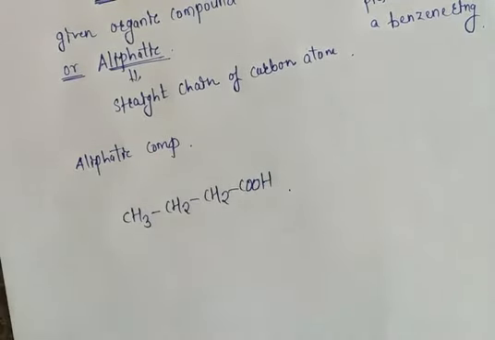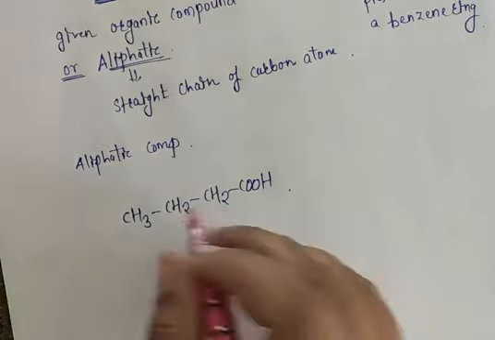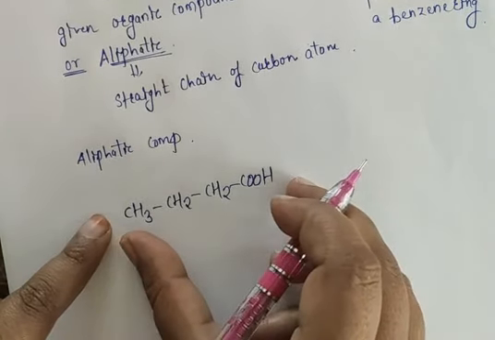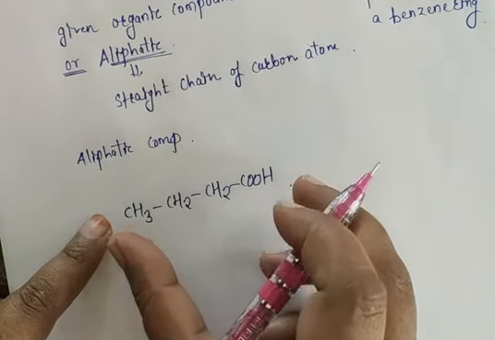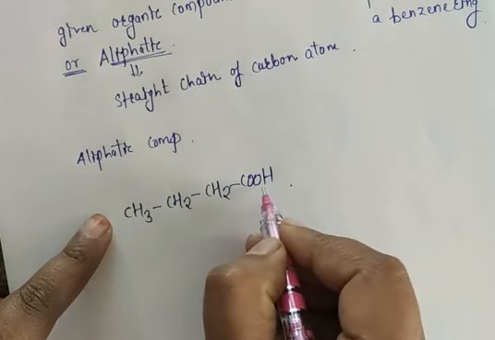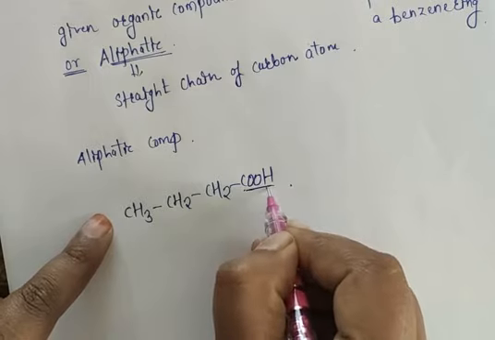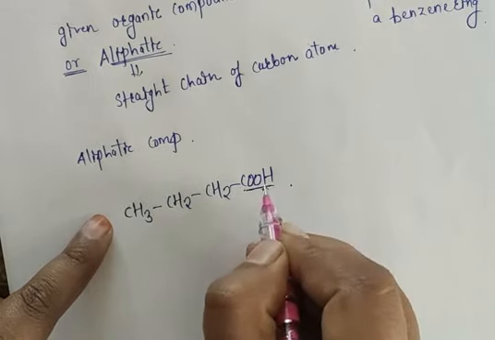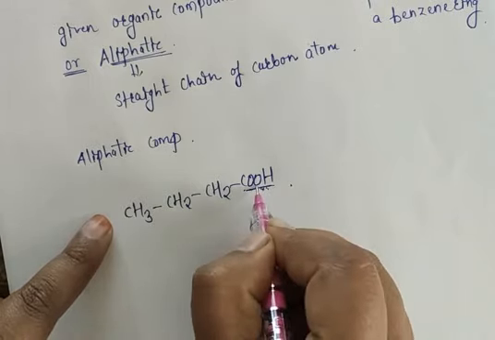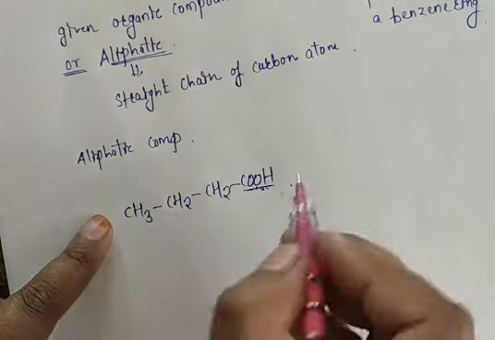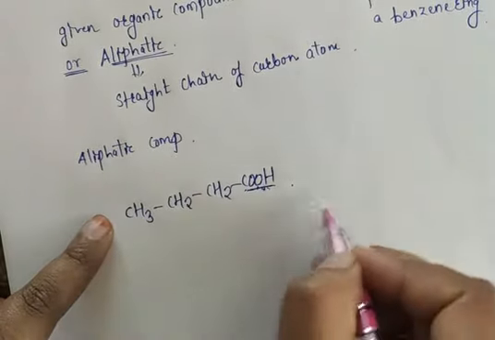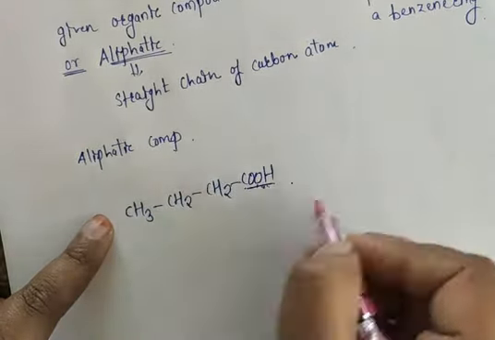If you look at the example, what they have given here is an organic compound which has a carboxylic acid. There is a presence of one functional group, that is carboxylic acid. Because of the presence of this carboxylic acid as a functional group, you have to give the name here. So how can we give the name?